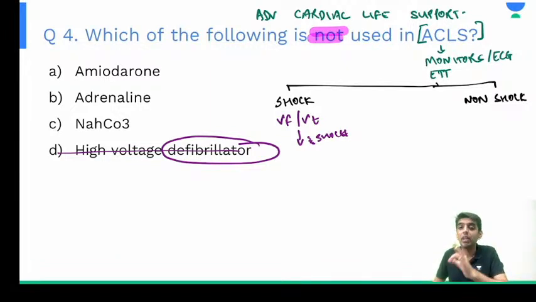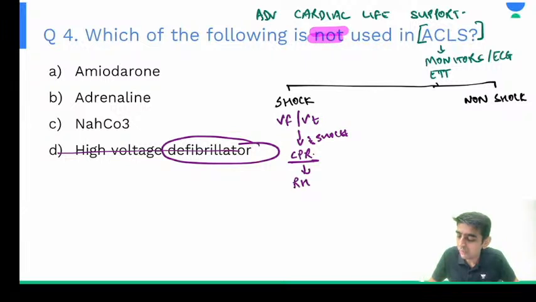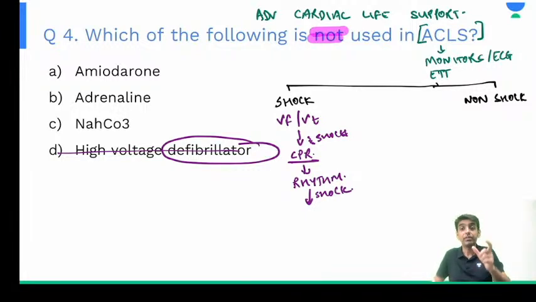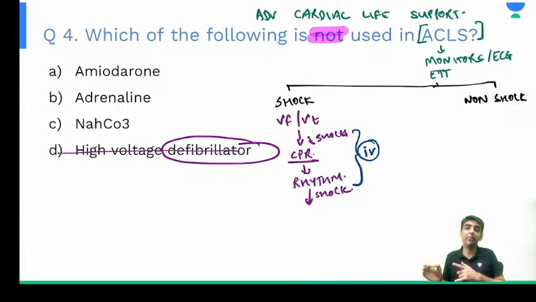Now whenever we have delivered the shock, we again start one cycle of CPR, and then we again assess the rhythm, right? If the rhythm is again shockable, we deliver the shock. Now, in between, the nurse secures an IV line or IV cannula, right?